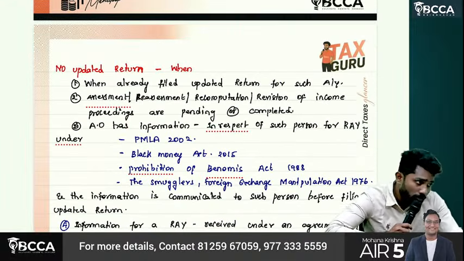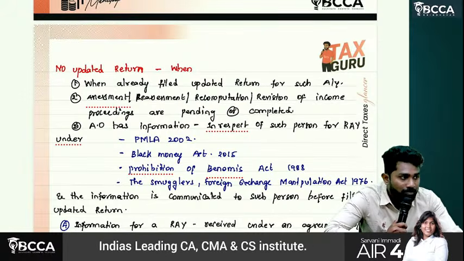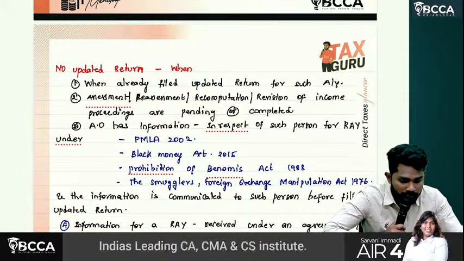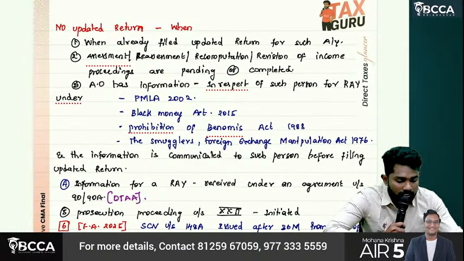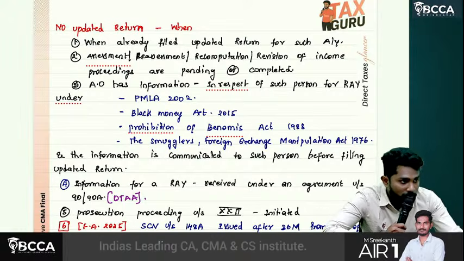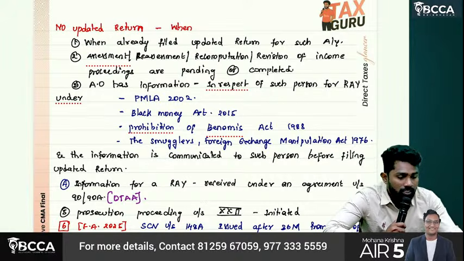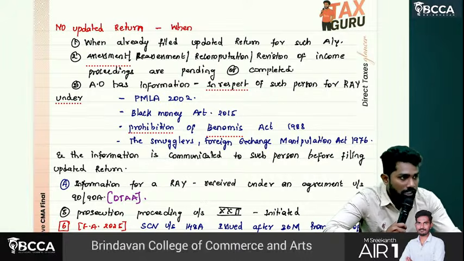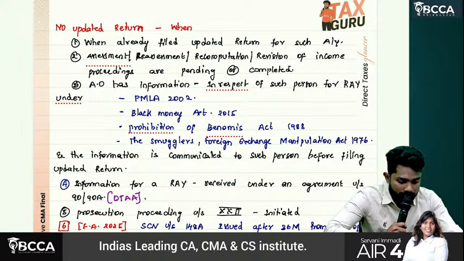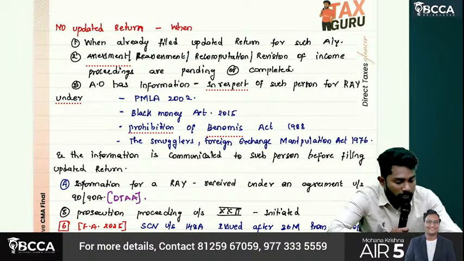Then no updated return in the following cases: when an updated return is already filed for such assessment year; when assessment, reassessment, recomputation or revision of income proceedings are pending or completed; when the AO already has information about such person under the PMLA Act (Prevention of Money Laundering Act), Black Money Act, Prohibition of Benami Property Transactions Act, or the Smugglers and Foreign Exchange Manipulation Act.